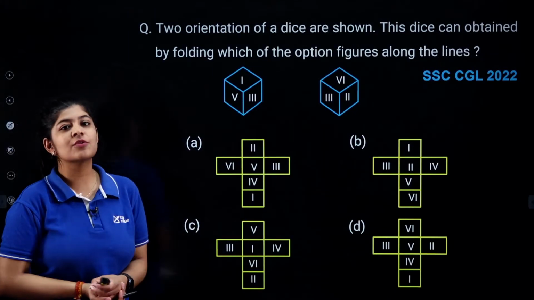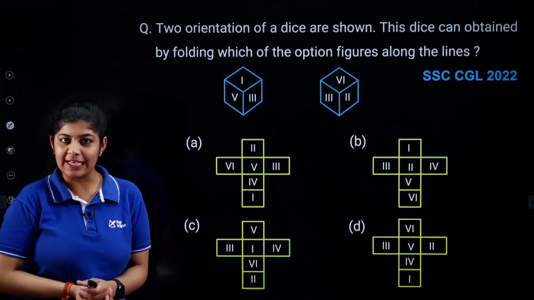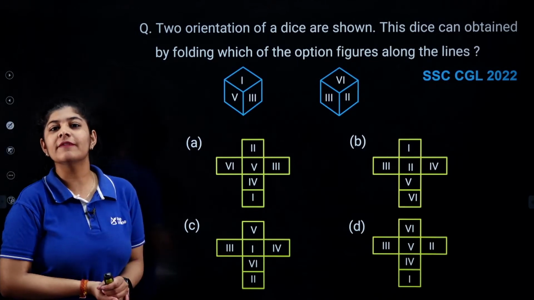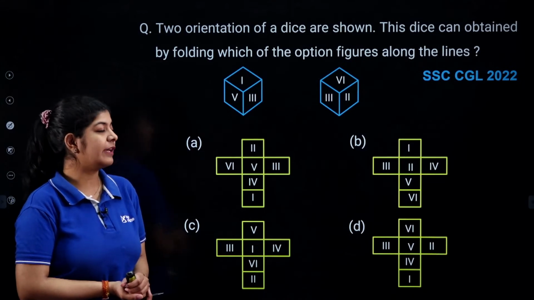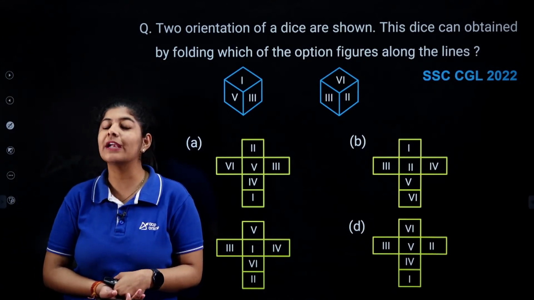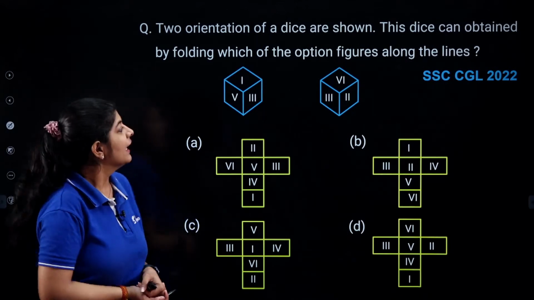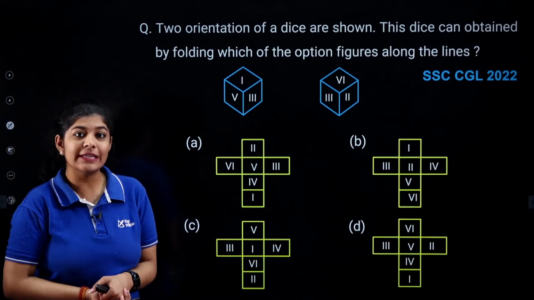So here the next question is from our concept of dice, and we can easily solve such type of problems. We know that whenever we talk about cubes or dice, opposite faces can never be adjacent to each other.